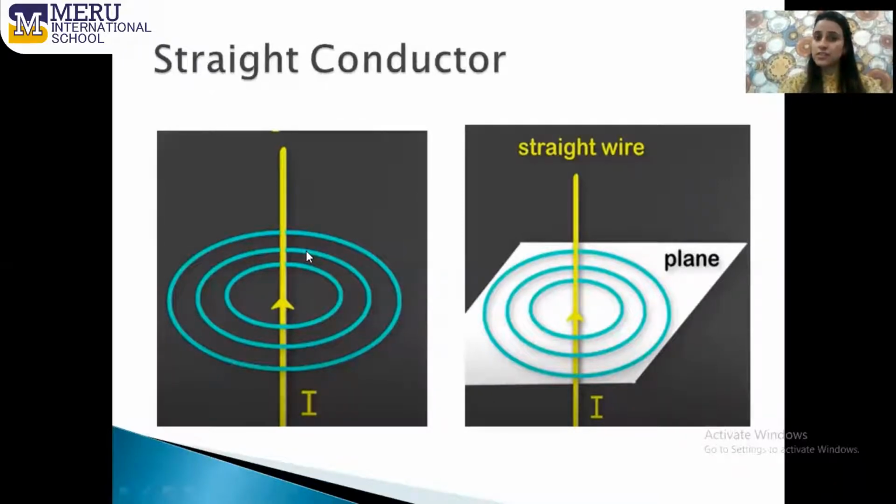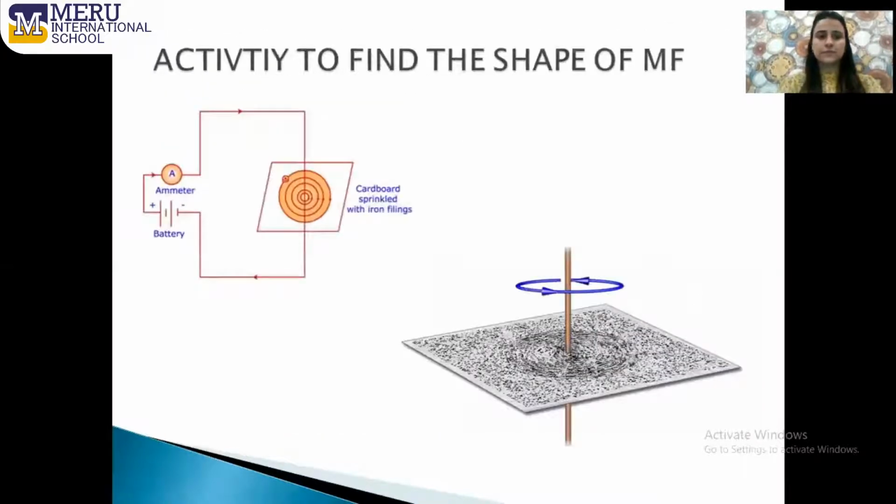Now the question is, how do we come to know the shape of the magnetic field lines associated with the straight conductor? With the help of iron filings. For this, you need to perform a very simple activity. This is a wire conductor, and this wire is passed through a cardboard perpendicularly like this.